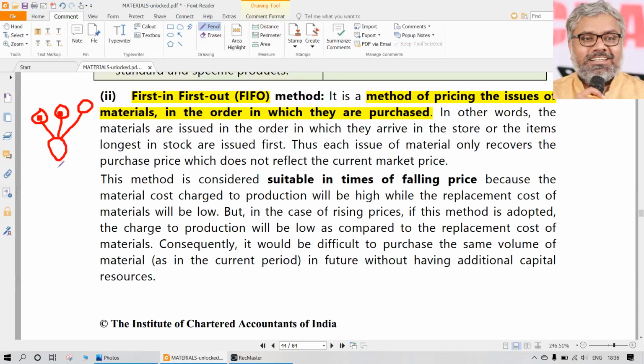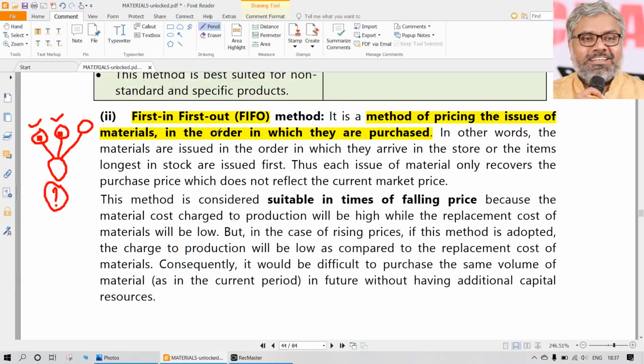Can you identify which petrol he is taking? Can you identify that this customer is being filled with the petrol that was taken in the morning, or that was recently just filled into the tank? Which petrol the customer is taking? Can it ever be possible to track that? Can you say that morning petrol first goes out, and the latest petrol will go somewhere and hide? Is it possible? Not possible. So don't even think that physically this FIFO happens, LIFO happens.